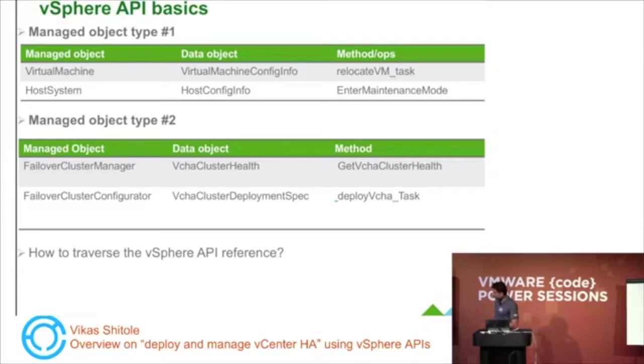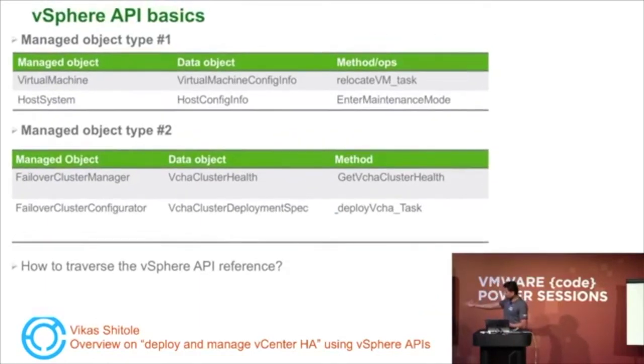The first one is the FailoverClusterManager. That managed object is responsible for managing and monitoring the vCenter HA. And the second one is the FailoverClusterConfigurator, which is responsible for deploying and configuring the vCenter HA. Similar to type 1, the data object meaning remains the same. The VchaClusterHealth gives more information about the health of the vCenter HA, and GetVchaClusterHealth is one of the methods. The same follows for the second one as well.